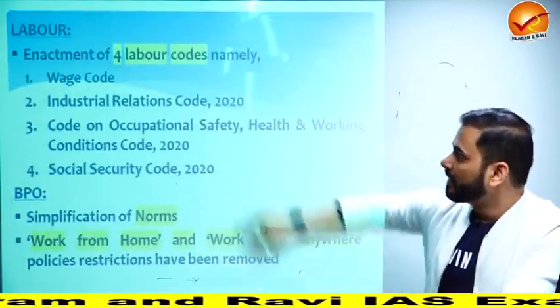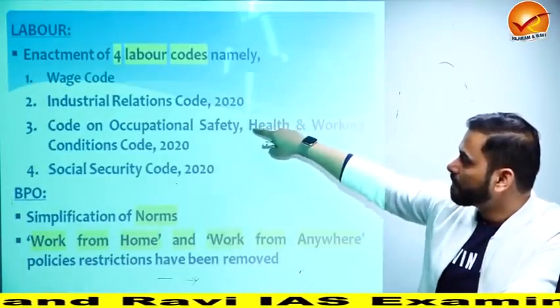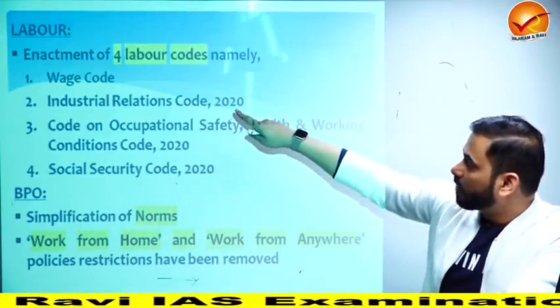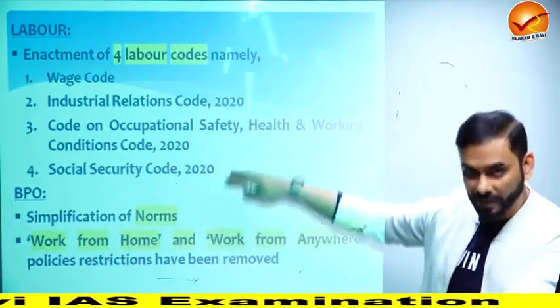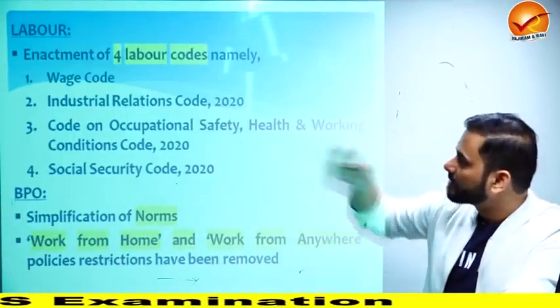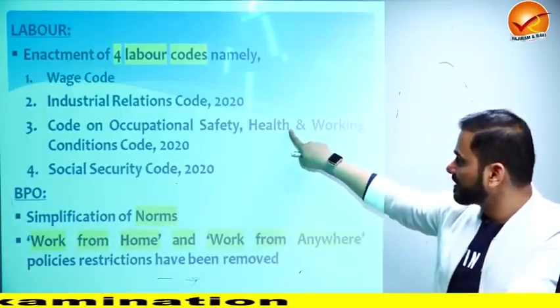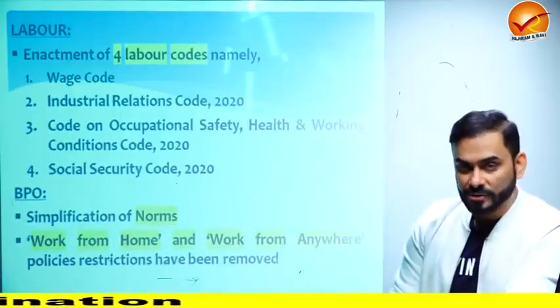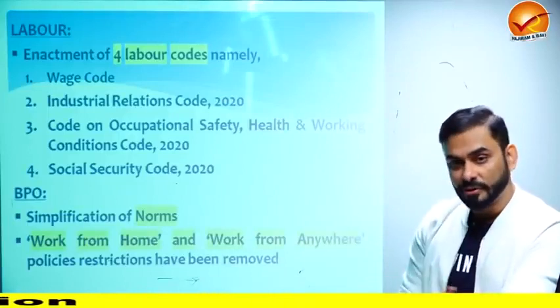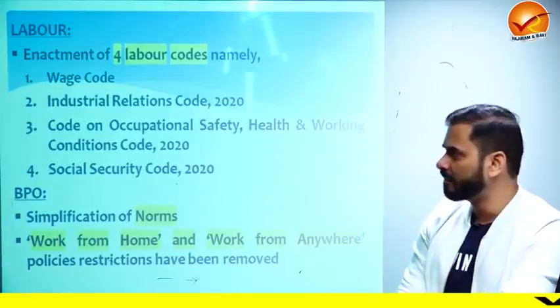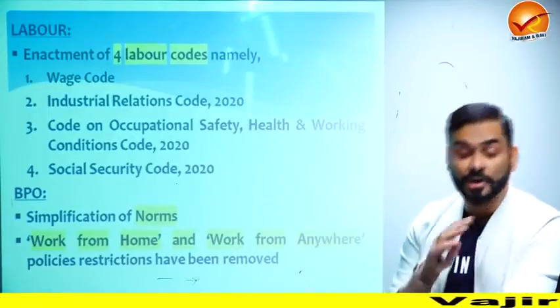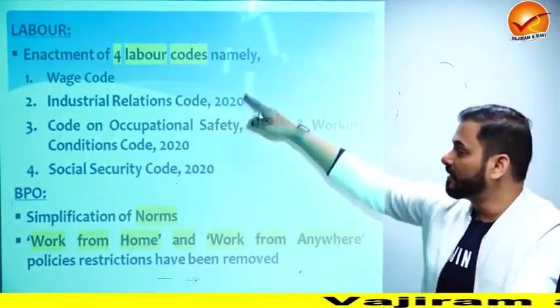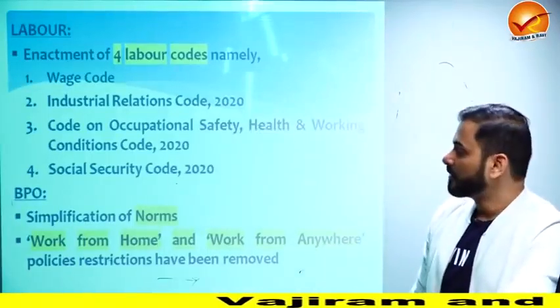Labor reforms. All the labor reforms have been clubbed under four codes: the Wage Code, the Industrial Relations Code, the Code on Occupational Safety, and the Social Security Code. There were more than 450 labor laws in India, and they have all been clubbed under these four categories. So that's another reform.